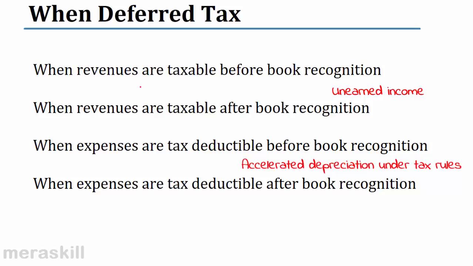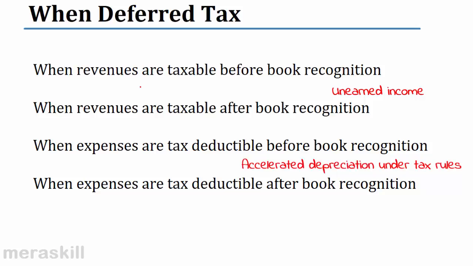Or when revenues are taxable after book recognition. Usually, what happens is, say there are sometimes tax-free bonds. The income from these bonds is not subject to income tax, but we may include it as a part of our net income. However, such a difference is frankly not a temporary difference, it is a permanent difference. But if there are situations where revenues are taxable after the book recognition, then again we would have deferred tax.